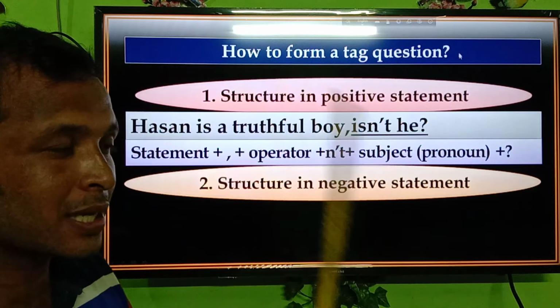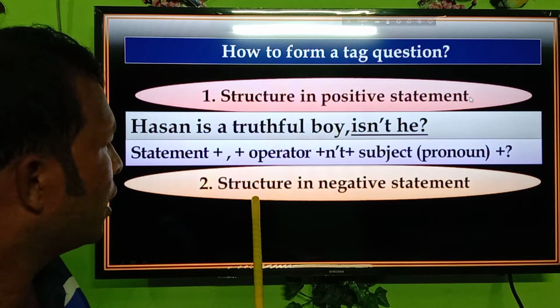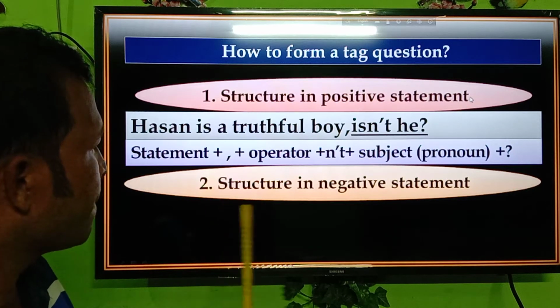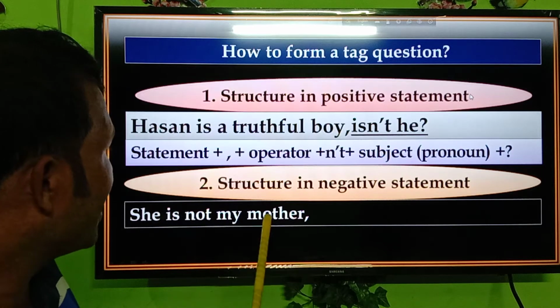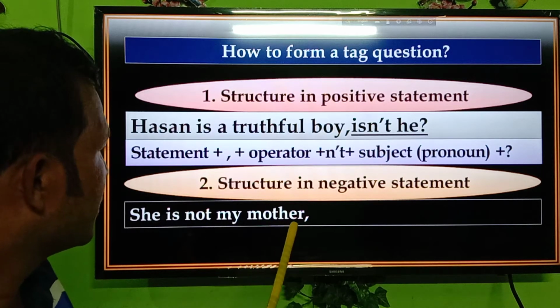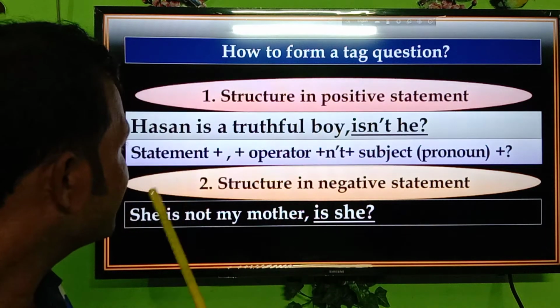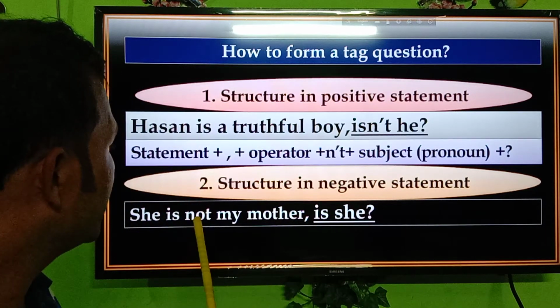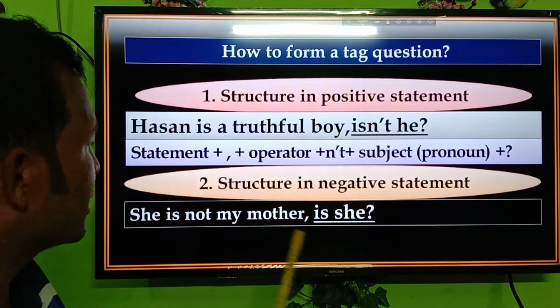Next, two: structure in a negative statement. What will be the structure for a negative statement? She is not my mother. Here is the sentence. The answer will be "is she?" That means here "not" is included, so it is a negative sense, and "not" will be deducted here.